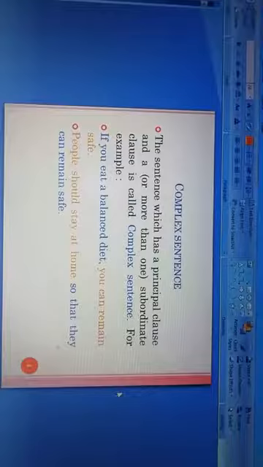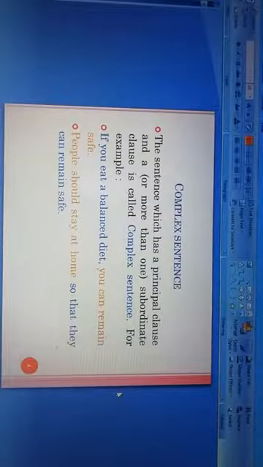In these two sentences, we have one principal clause and one subordinate clause. In the first example, if you eat a balanced diet, this is a subordinate clause, and you can remain safe, this is a principal clause. So combinedly, this is a complex sentence.